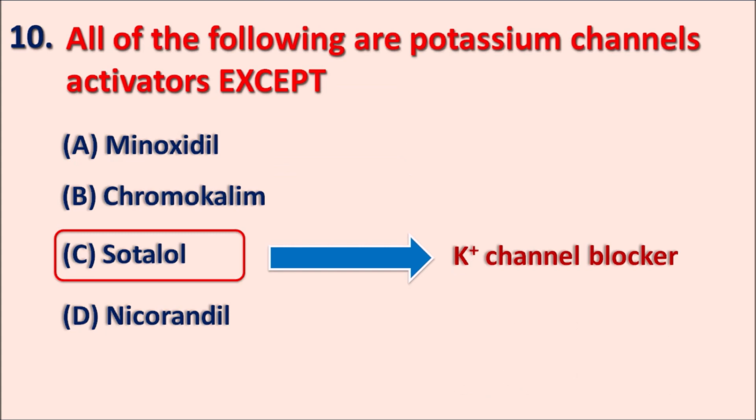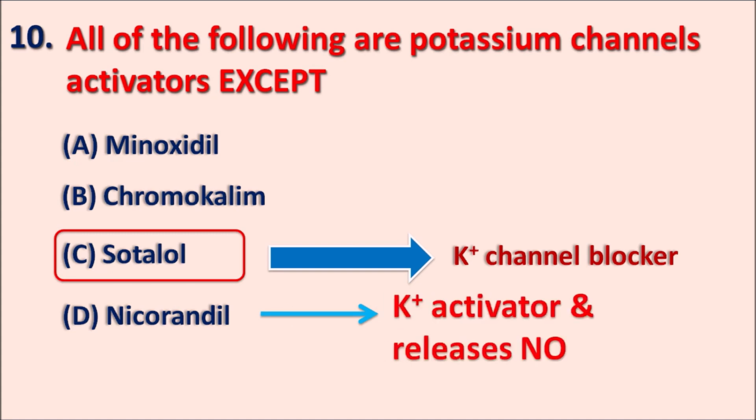Sotalol is a class 3 antiarrhythmic agent which acts as a potassium channel blocker. It inhibits phase 3 of the action potential, thereby increasing the action potential duration. What about nicorandil? Nicorandil is one of the drugs which has a dual action. It's a potassium channel activator, and it also acts like organic nitrates and releases nitric oxide. Finally, minoxidil and cromakalim are the two drugs which are ATP-sensitive potassium channel activators and they can be used as antihypertensives. So all these drugs are potassium channel activators except sotalol, which is a potassium channel blocker.